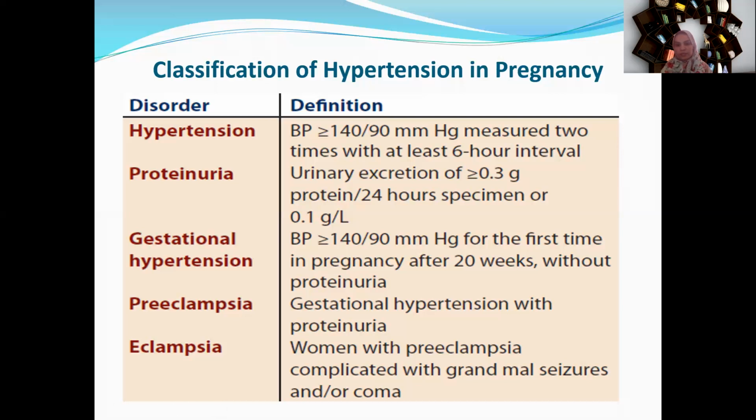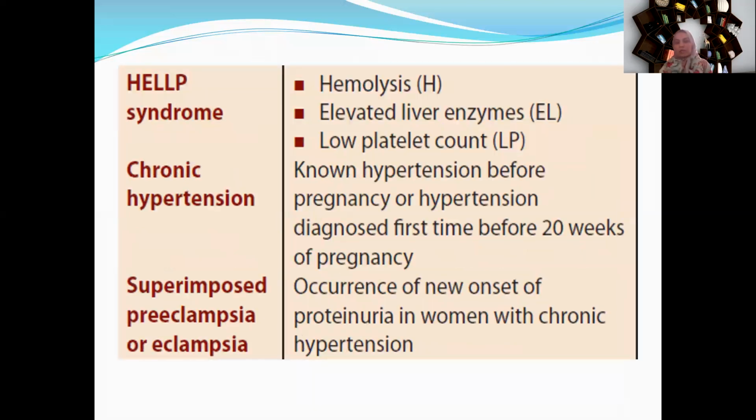Eclampsia: whenever preeclampsia, that is gestational hypertension with proteinuria, is complicated with grand mal seizures, the patient will get seizures or may land up in coma. That condition is called eclampsia. So in classification: hypertension, proteinuria, gestational hypertension, preeclampsia and eclampsia. Now HELLP syndrome.